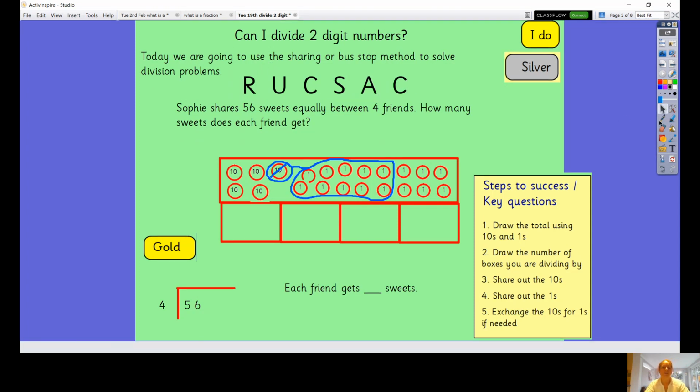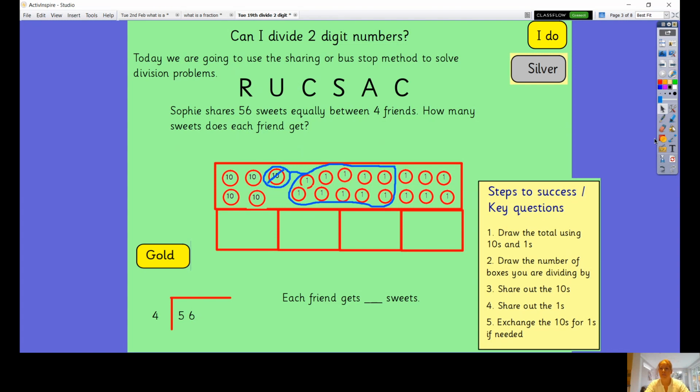So the first thing we need to do is read the problem. That's what the R stands for, isn't it? So let's read it. It says Sophie. It doesn't matter that it's Sophie, does it, really? So we don't need to highlight her. It does matter that she's sharing. That helps us to know what sort of sum we're doing, and that it's 56. It doesn't really matter what it is that she's sharing. It does also matter that she's sharing equally between 4. Okay, and then the question, how many does each friend get?